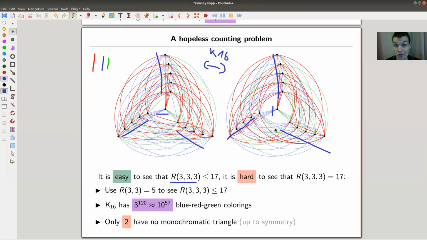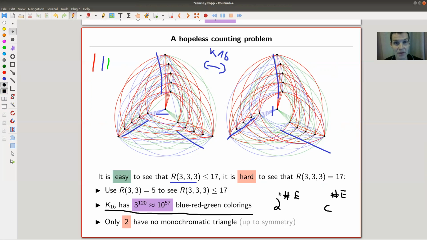You still need to check all of those possibilities, or you need to be smart and write down a counterexample like this one here. And the real problem, the real reason why this is so hard, is that this K16 has just this ridiculous number of red, blue, green colorings. You don't want to write them down on paper. Nah, you definitely don't want to. Before I said it was 2 to the number of edges, right? And in general, it should be the number of colors to the number of edges. So in this case, 3. And it just grows too fast.